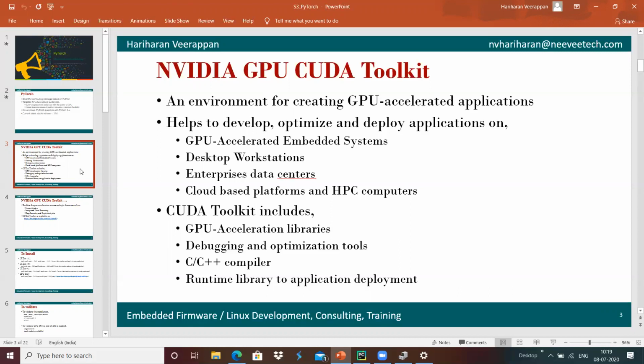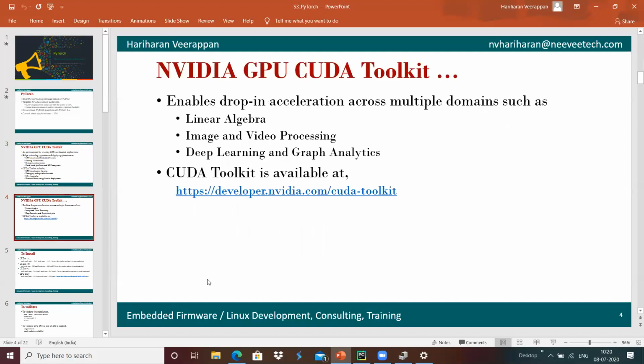And we have the CUDA toolkit, which includes GPU acceleration libraries, debugging and optimization tools, and the compilers and runtime library for application deployment, basically. The CUDA toolkit can be downloaded from developer.nvidia.com/cuda-toolkit.